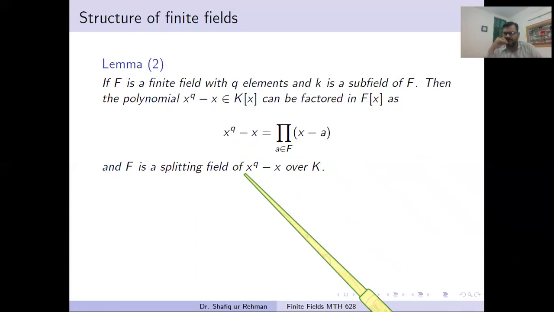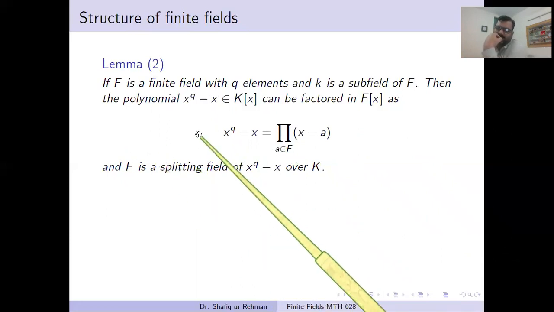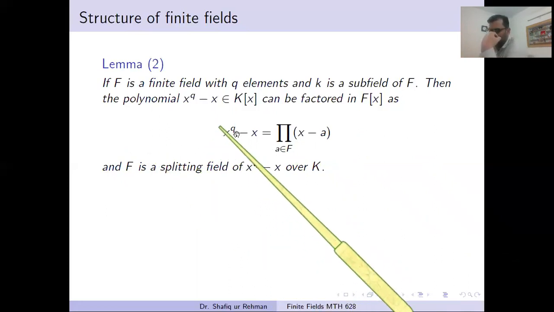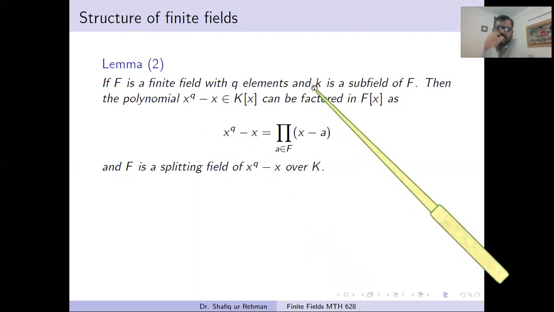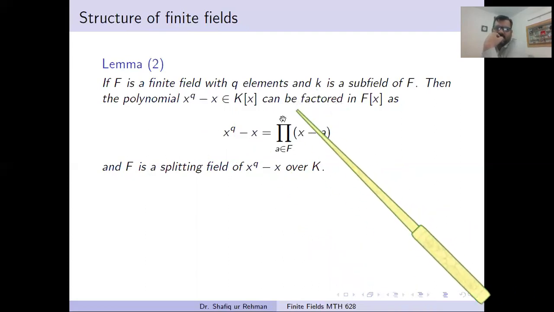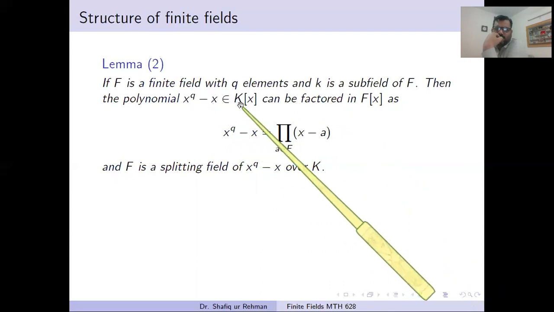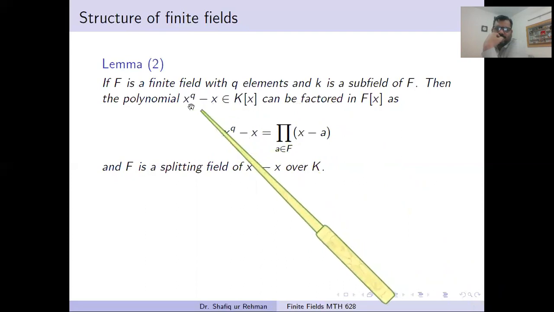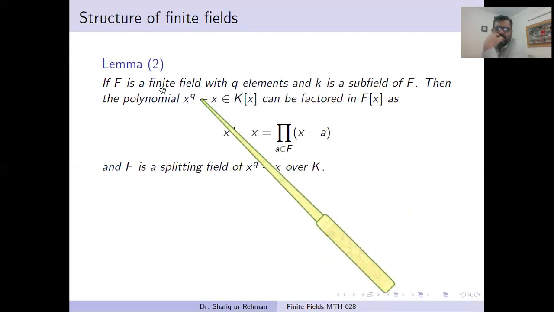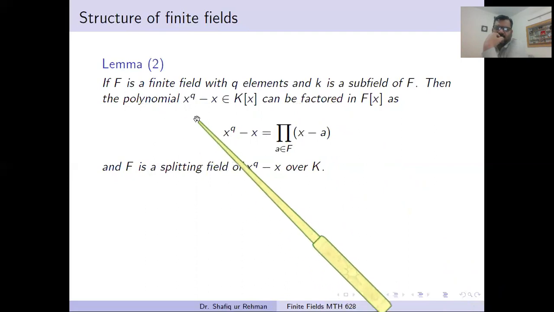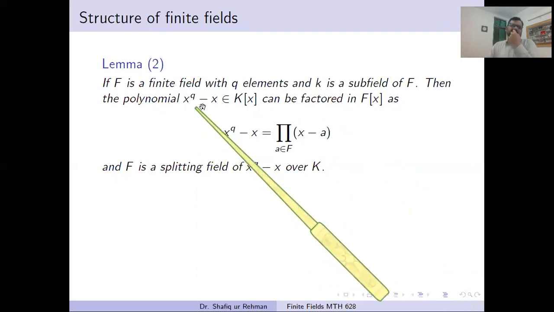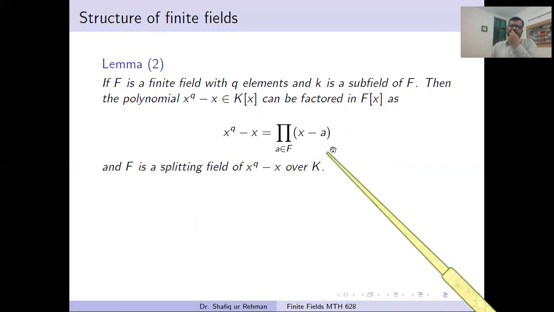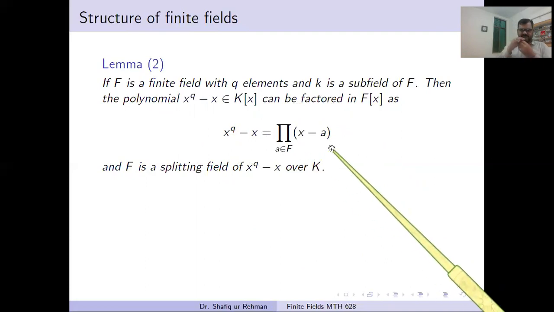Again, try to understand that we take two fields, F and K, where F is a bigger field with q elements and K is its subfield. If we take any polynomial over this smaller field, then its splitting field will be this field F, meaning the field in which it can be completely factorized into linear factors.